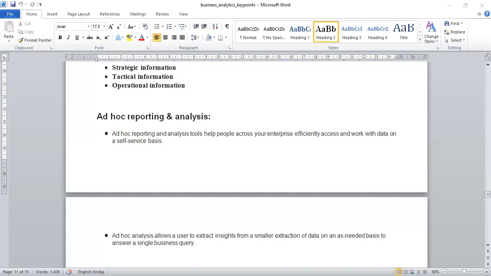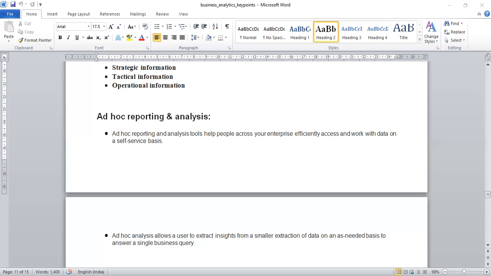You need to learn something in detail regarding ad hoc reporting and analysis. Suppose your company's need for accurate, timely and accessible data increases. So your IT staff for reports and BI is also required. These ad hoc reporting and analysis tools help people to access this data on a self-service basis.